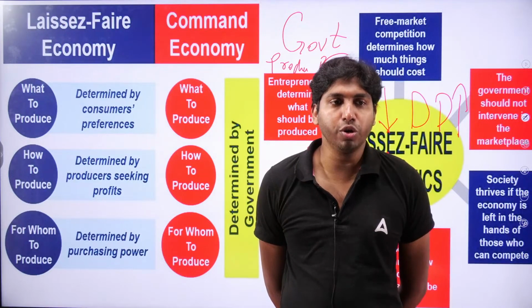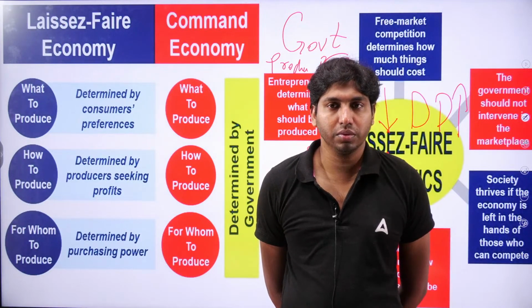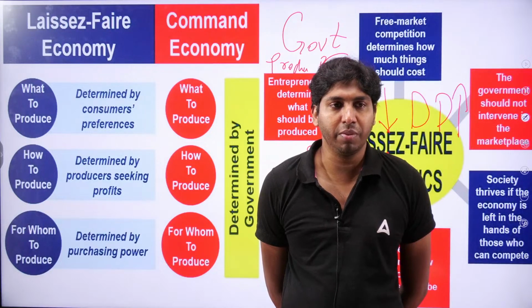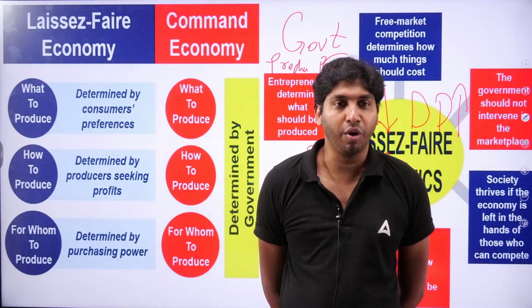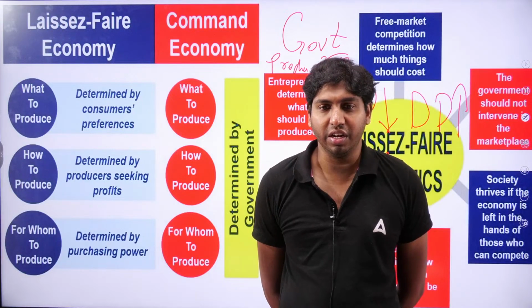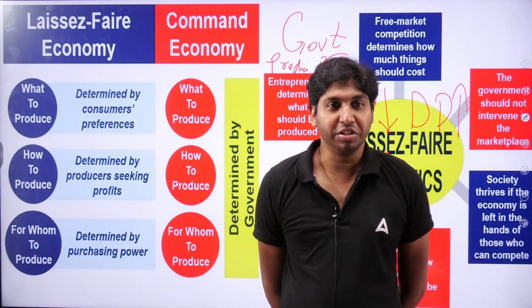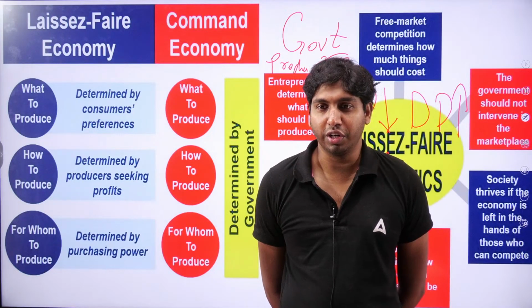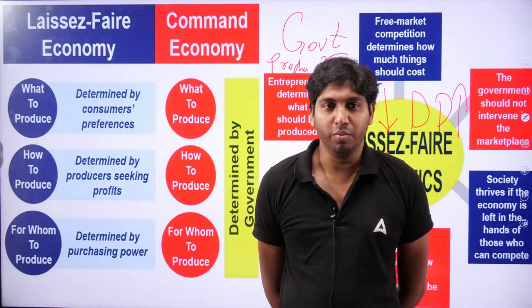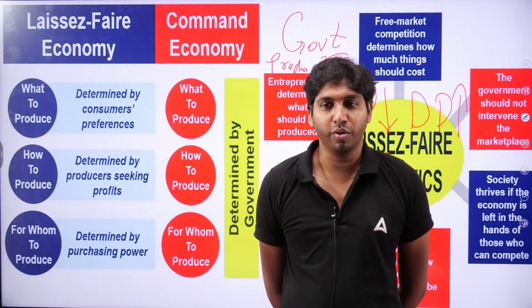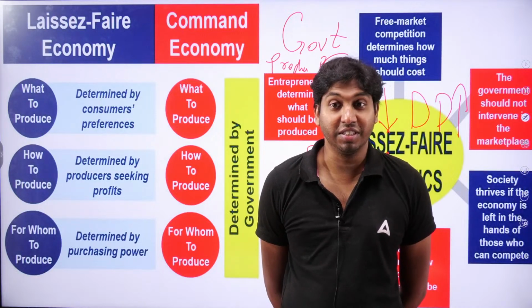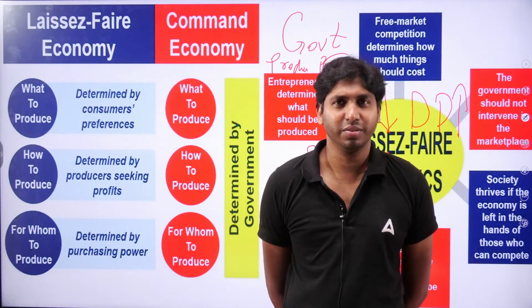So, how to produce is determined by the producers. They need profit, so they will decide whether the latest technology should be brought to the market, to produce more, increase profit and save time. They will decide.